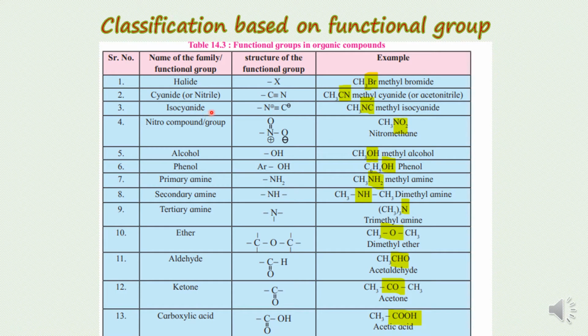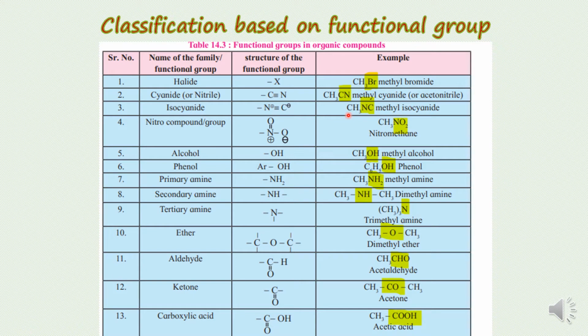Another functional group is isocyanide. Children, now here what is happening? Nitrogen is bonded with the carbon atom, and the nitrogen is the one which is going to bond with the carbon chain. CH4 will give out its hydrogen atom, and instead of the hydrogen atom, the NC group will be bonded.